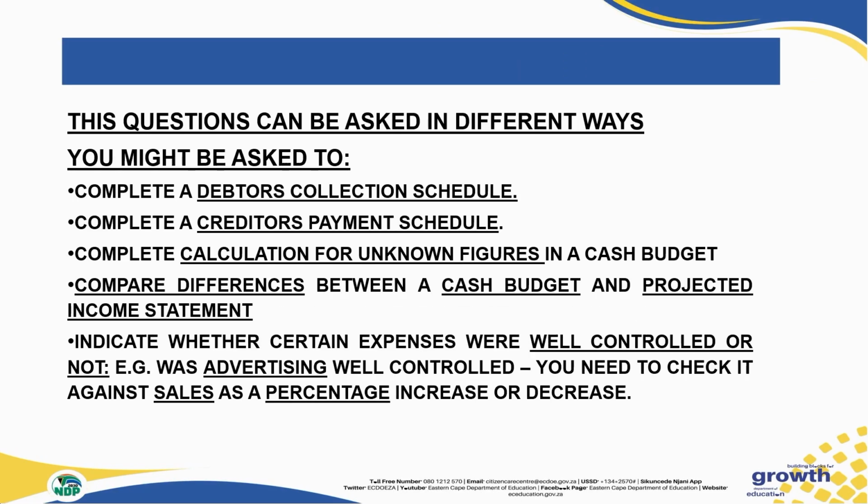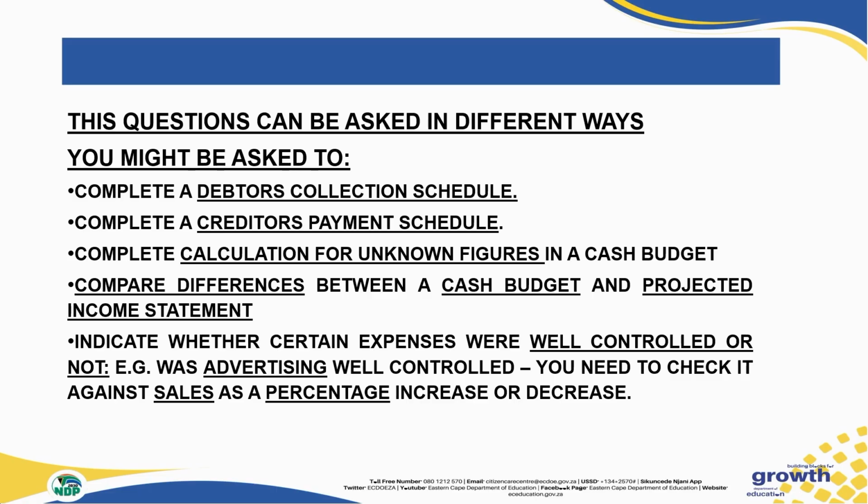Now, it's also important for us to understand that this question of budgets can be asked in different ways. You might be asked to do a debtors collection schedule in the question paper, which is going to be now in the trial paper or at the end of the year's paper. You might even be asked to do a creditors payment schedule. You can be asked to complete calculations of unknown figures in a cash budget. Also, you might be asked to compare the difference between a cash budget as well as a projected income statement.